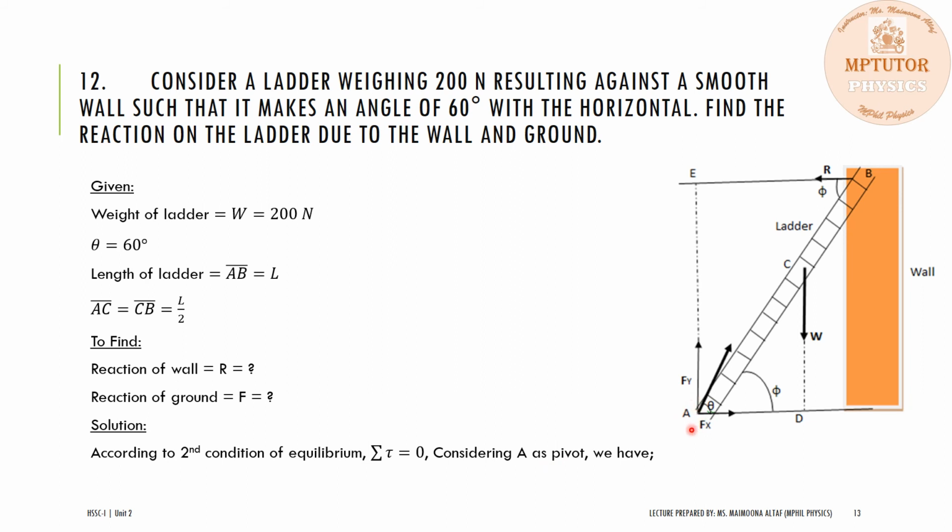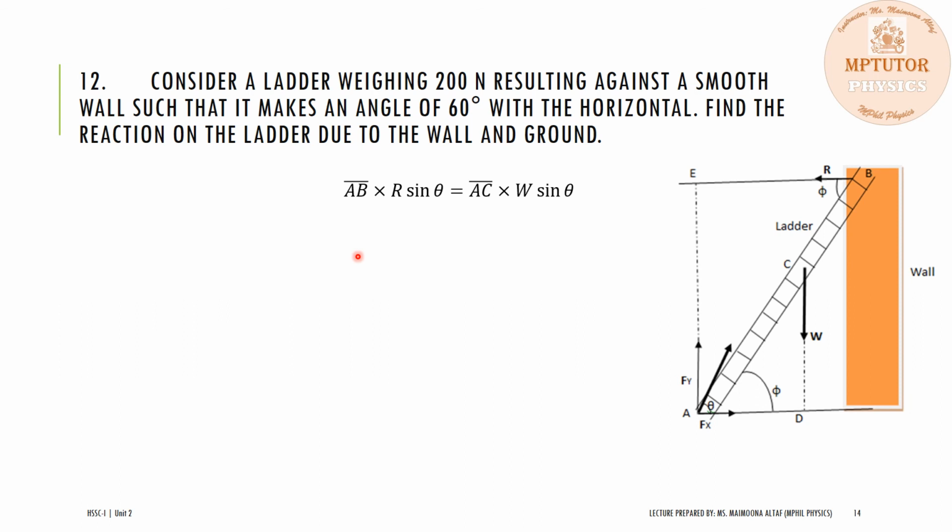So if we consider this point A as a pivot, then the torque due to the reaction of the wall must be equal to the torque due to the weight of the ladder. So the torque produced at the point B must be equal to the torque produced at the point C, since these two torques are opposite. The torque due to the reaction of the wall is in the anti-clockwise direction, while the torque due to the weight of the ladder is in clockwise direction. So the clockwise torque must be equal to the anti-clockwise torque.